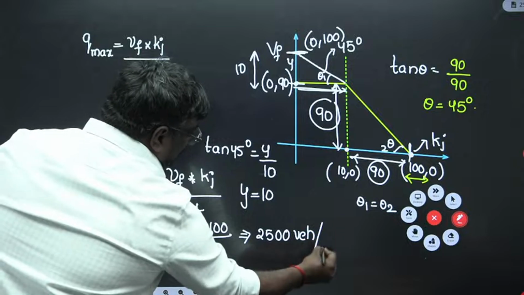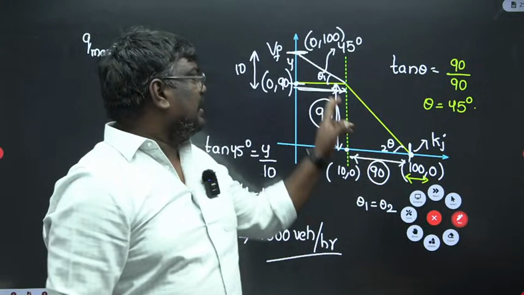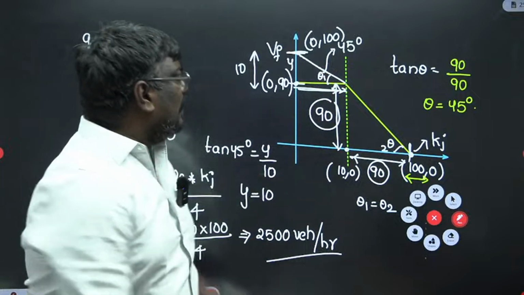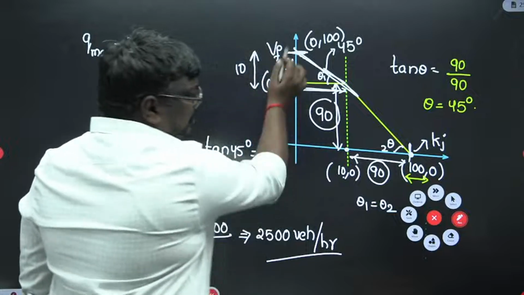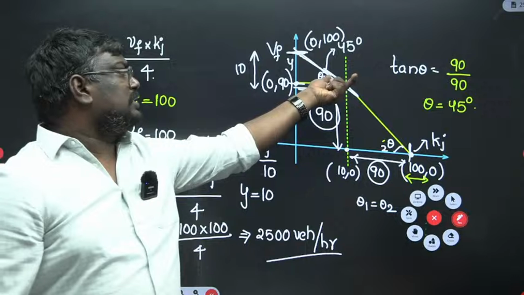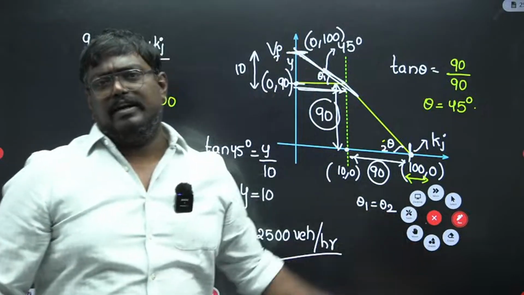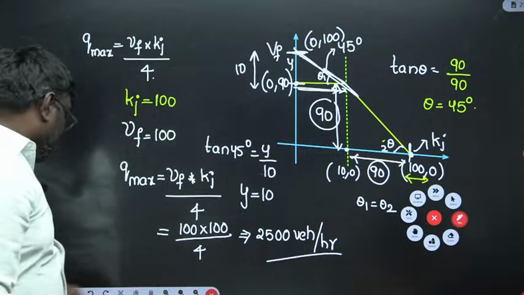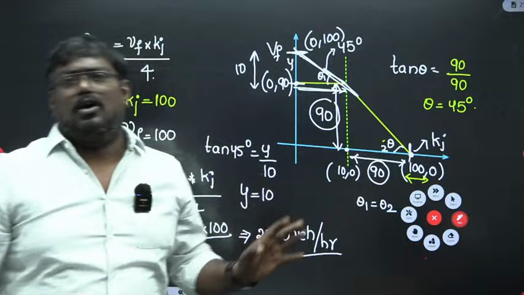Sir, for most of the students, if you have taken slope and all, that is a very difficult task. Let me tell you. Here theta should be equal. Actually, if you see, this line will continue in this form because the slope won't change. So the corresponding angle should be equal. You find out this angle and find this height. Then add to this, you will get VF and Kj and the problem is done. So you will get 2000. Most of the students might have done 90 into 100, and you are gone.